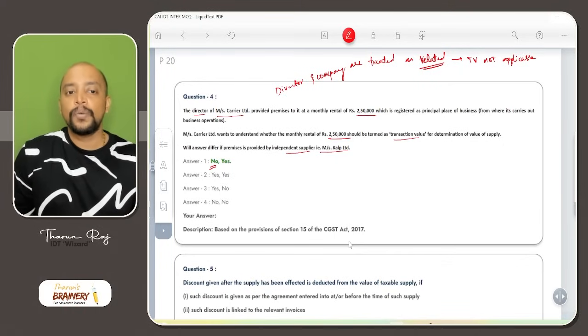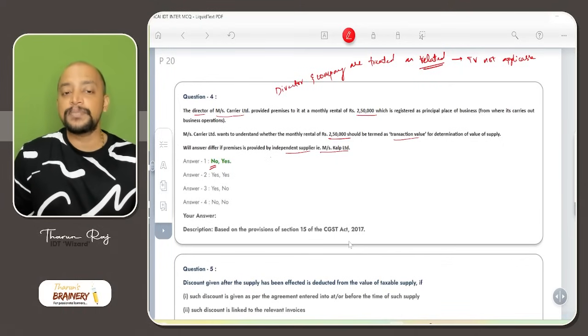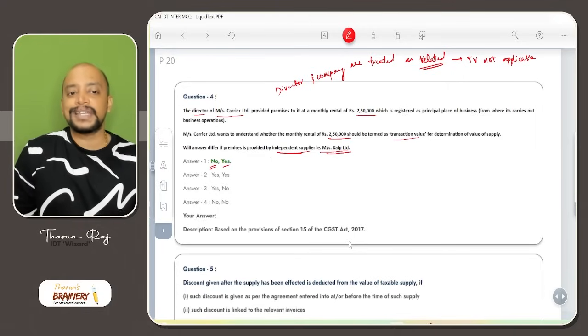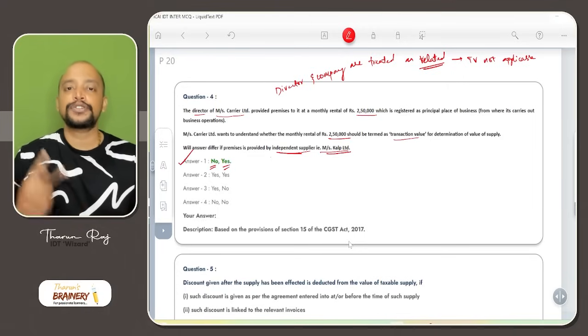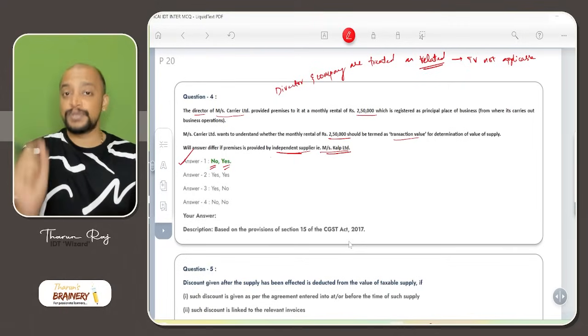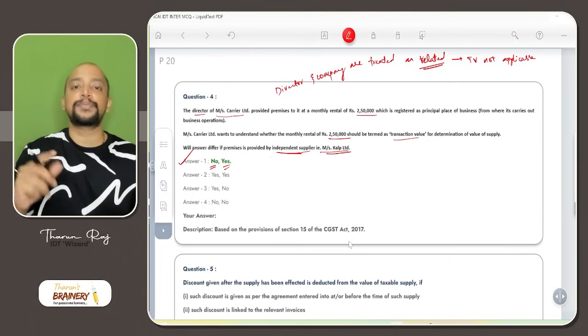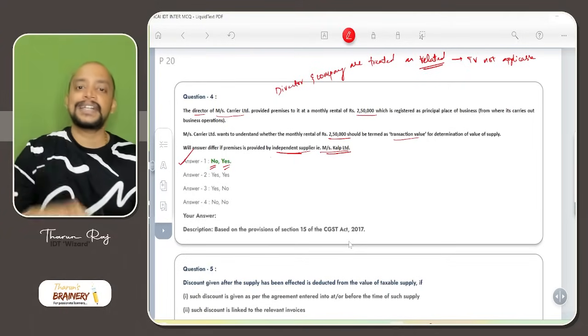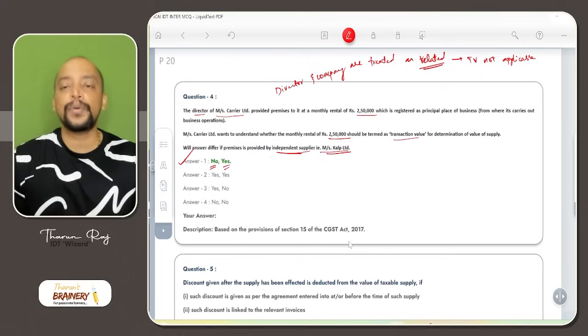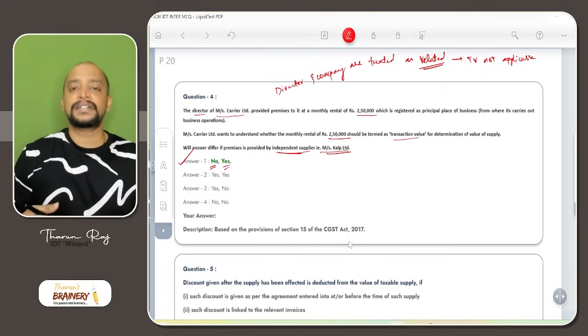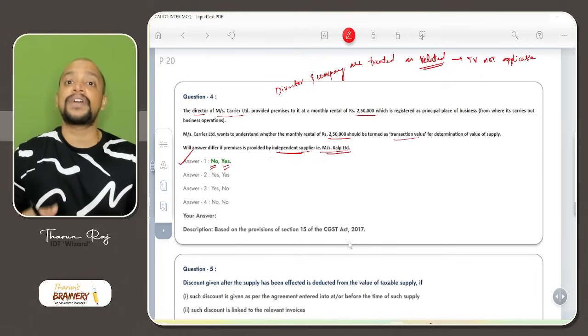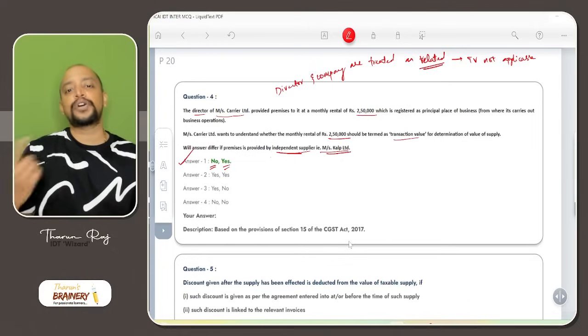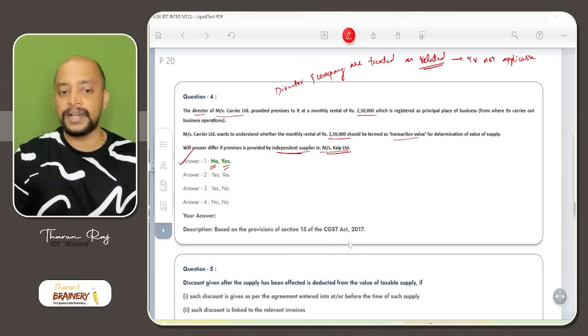What if the person is an independent supplier, that is Messrs. Culp Limited, who is giving the premises? Then the transaction value will be applicable, because two conditions should be satisfied: price must be the sole consideration, and supplier and recipient should not be related. Here director and company are treated as related. Under which point will they come under related? Where such persons are officers or directors of one another's business. Under that point, director and company will be treated as related.